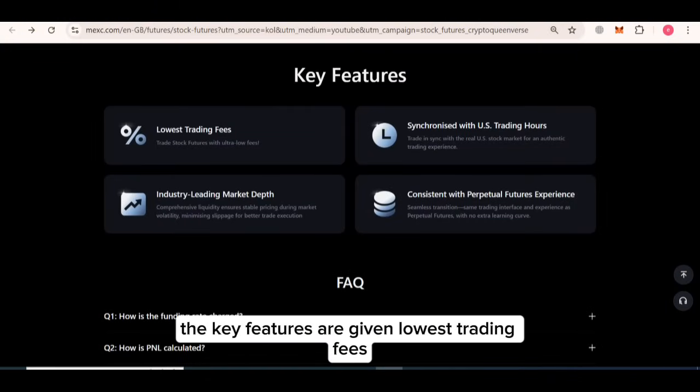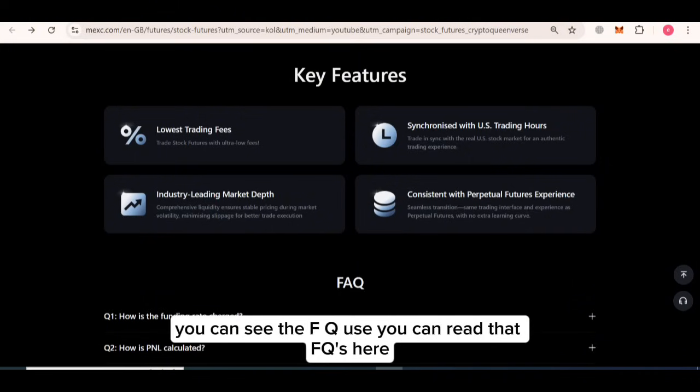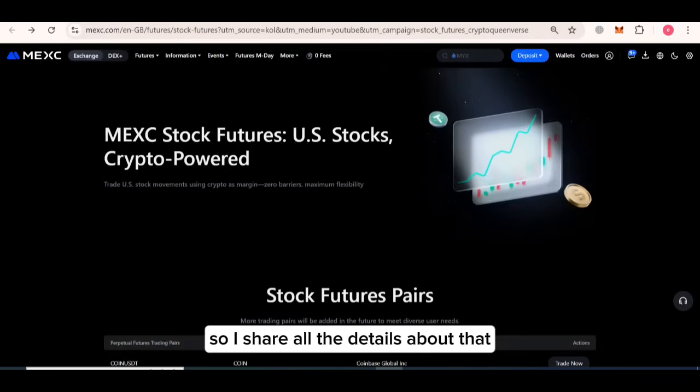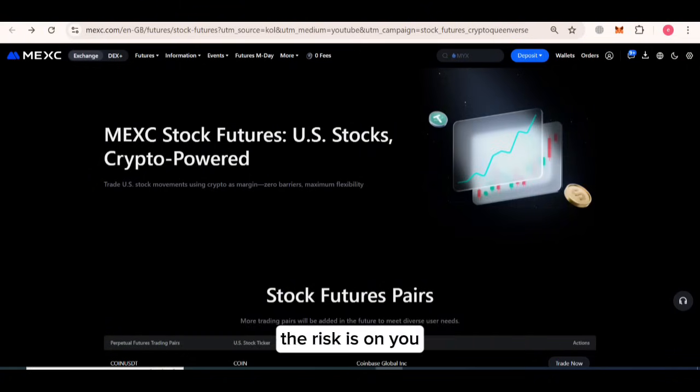The key features are given: lowest trading fees, trade in sync with US stocks, industry-leading market depth. You can see the FAQs and read them here. So I shared all the details about it, but do your own research before doing anything. The risk is on you.